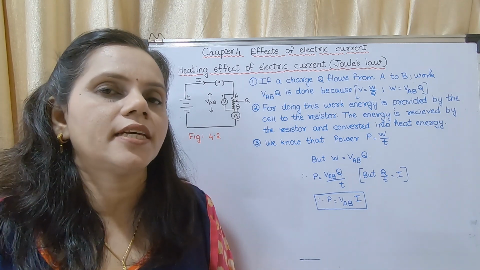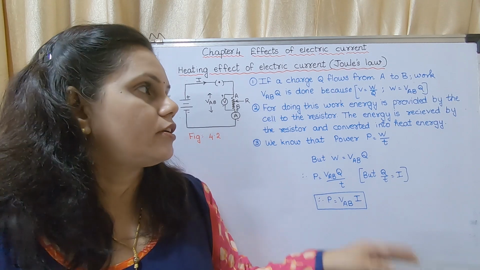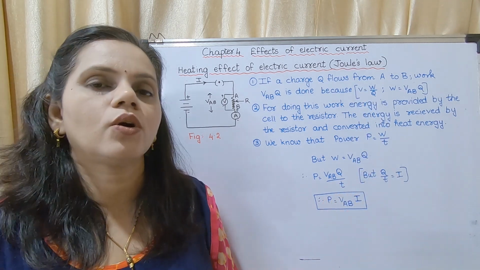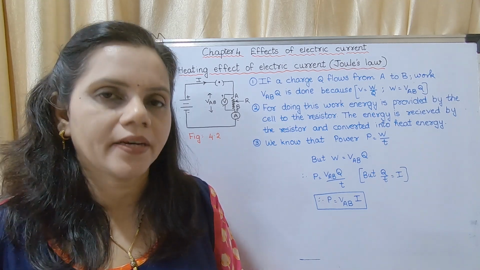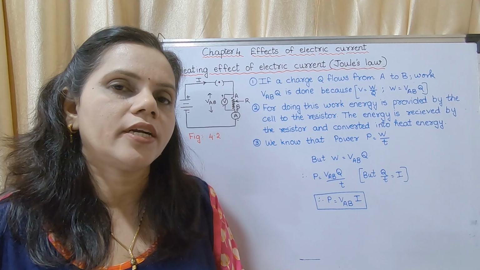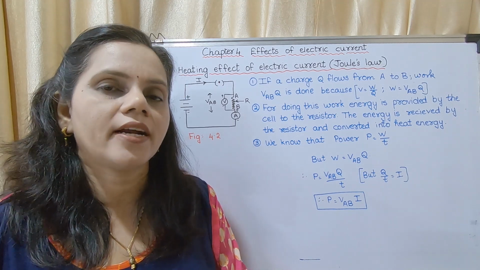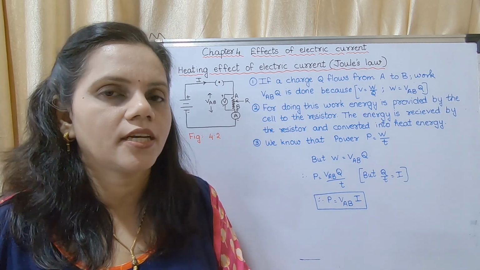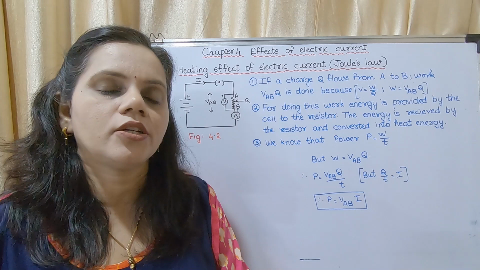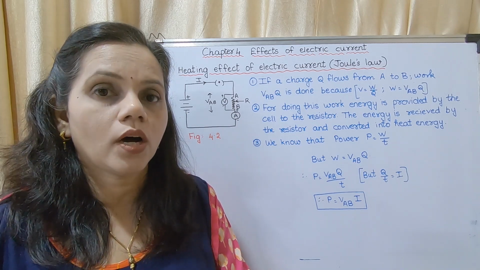Now what is the unit of potential difference? It is volts. What is the unit of charge? It is coulomb. What is the unit of current? It is ampere. Unit of current is ampere, and unit of charge is coulomb. What is the unit of resistance? It is ohm.